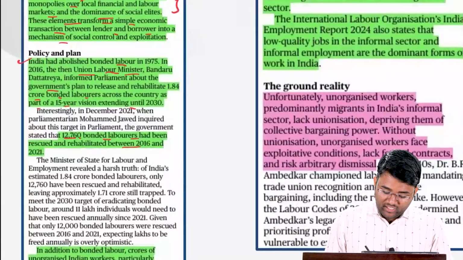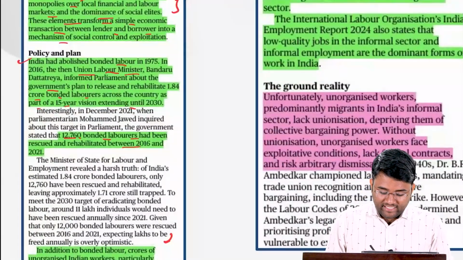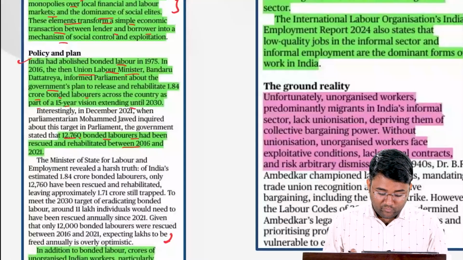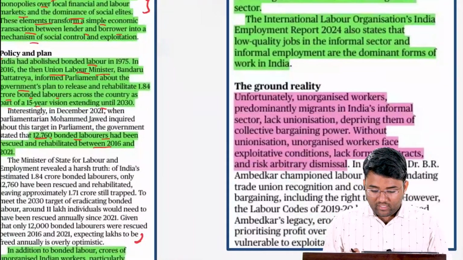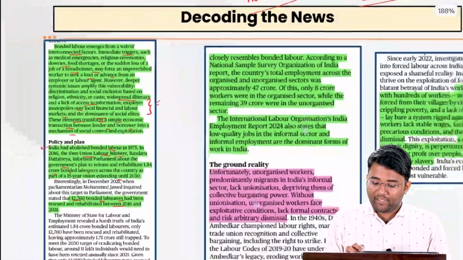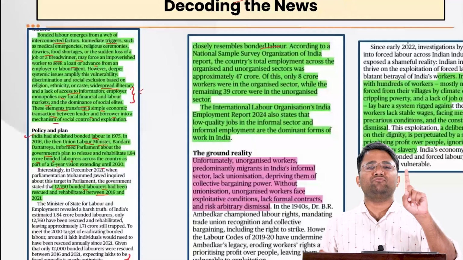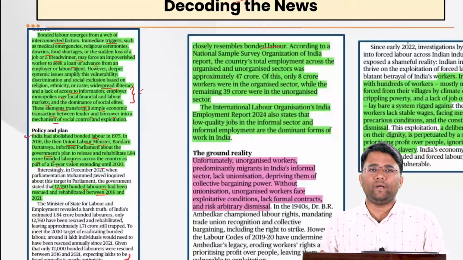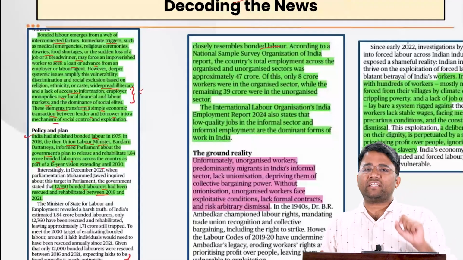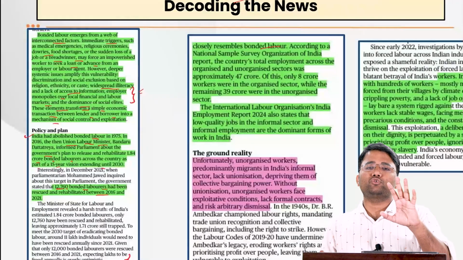Also, in addition to bonded labor, there are crores of unorganized Indian workers, particularly migrants, who are subjected to forced labor, which closely resembles bonded labor. Because the persons in the unorganized sector are given meager wages, do not have proper working conditions, and do not have proper social security benefits.